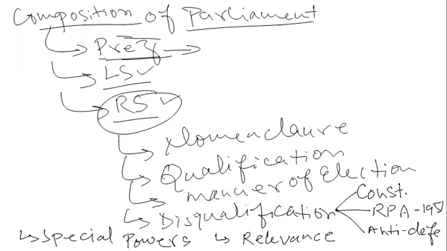For example, people in the states are saying that legislative councils have become a secondary chamber and have no relevance, so they should be abolished.